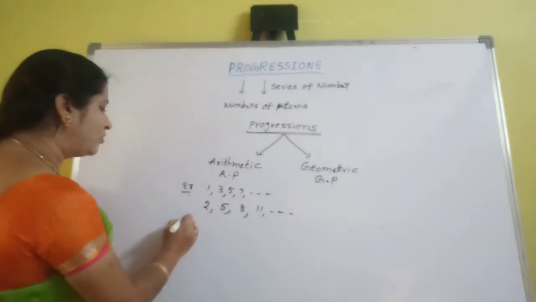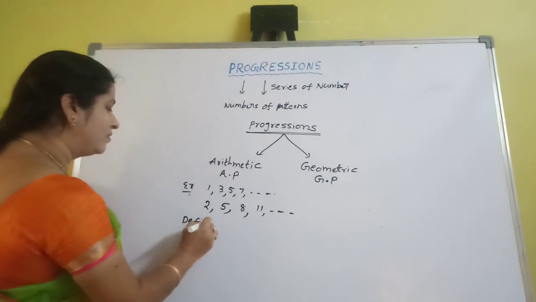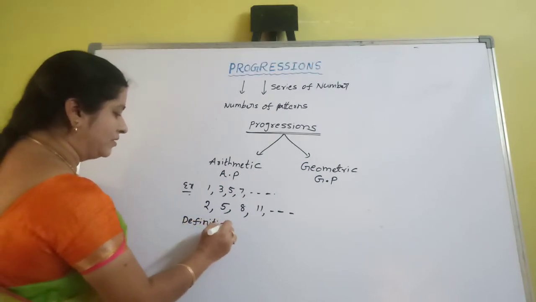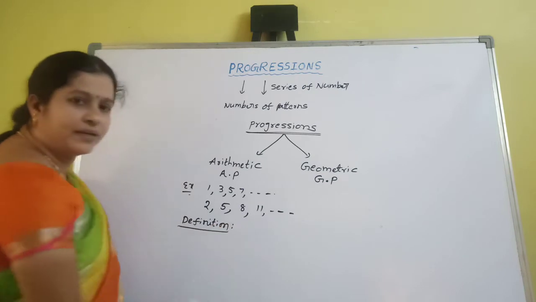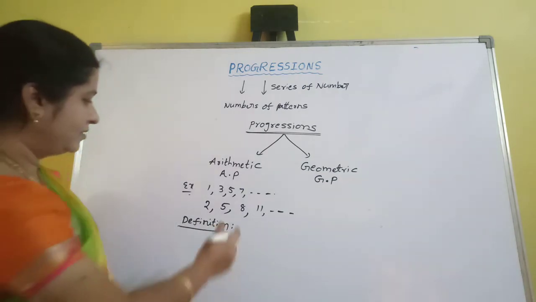First you have to know the definition of arithmetic progression. What is the definition of arithmetic progression?